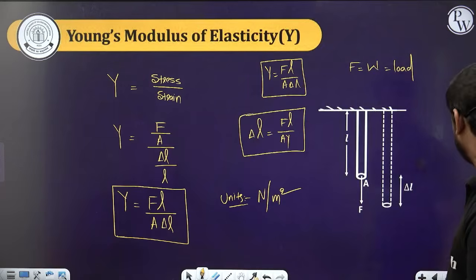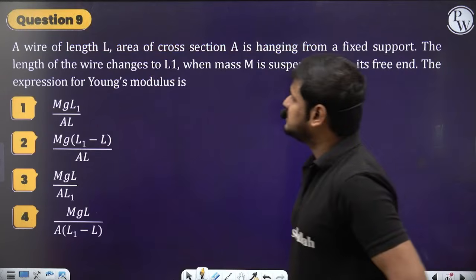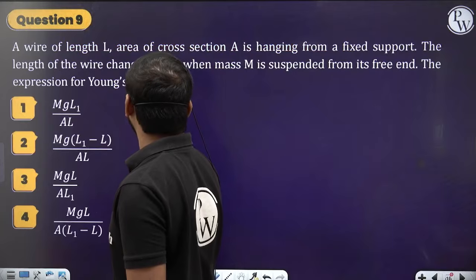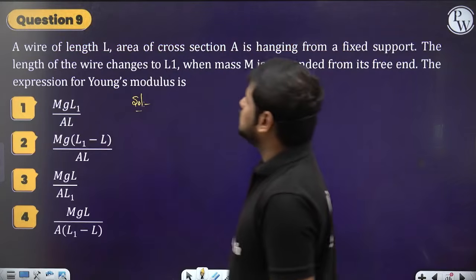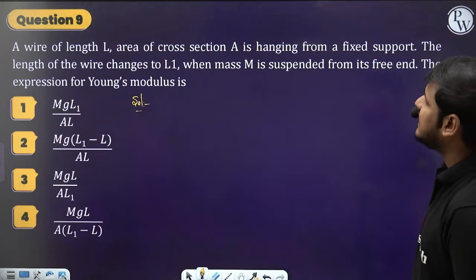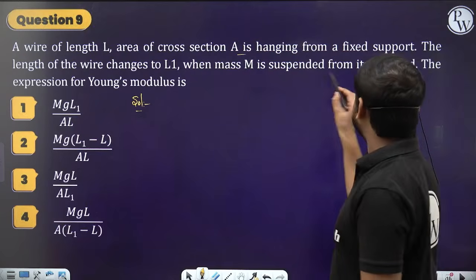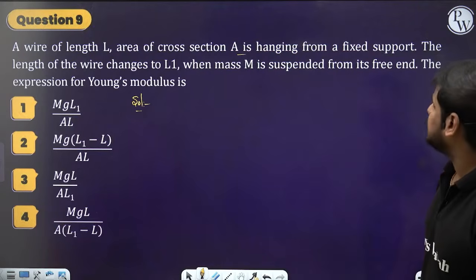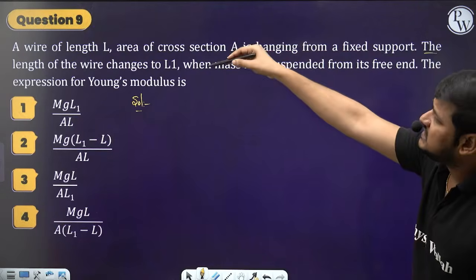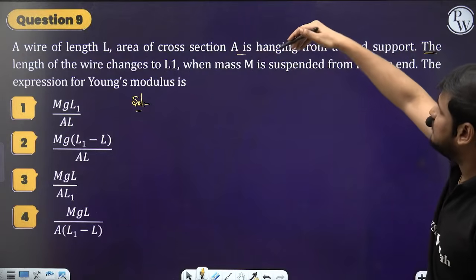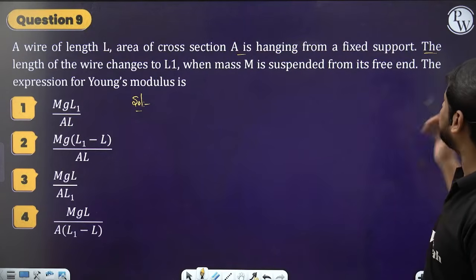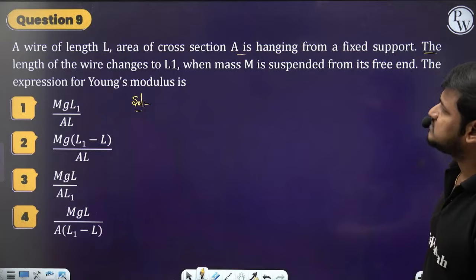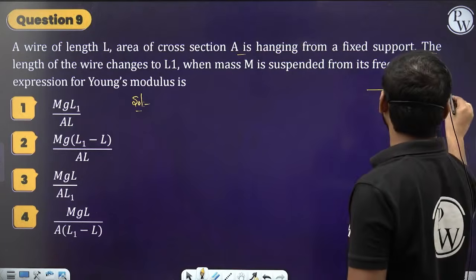Clear? Let's take one question, question number 9. A wire of length L, area of cross section A, is hanging from a fixed support. The length of the wire changes to L1 when mass M is suspended from its free end. The expression for Young's modulus is, see here, this is a fixed end.